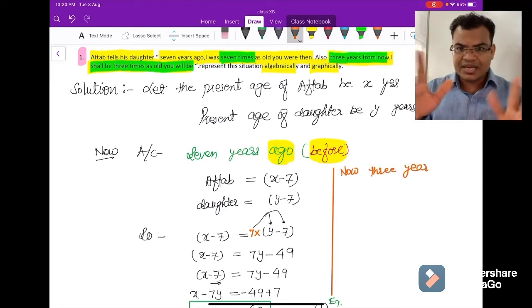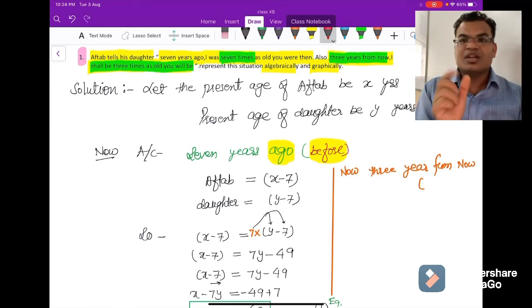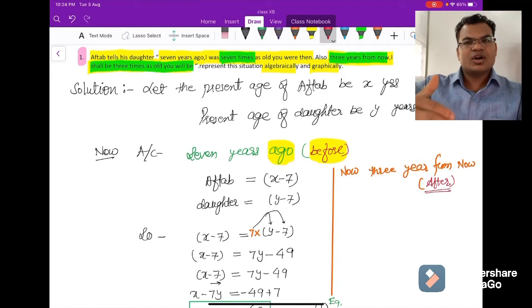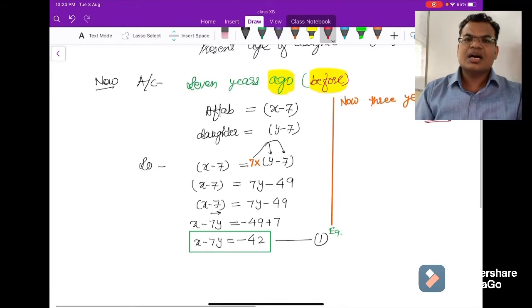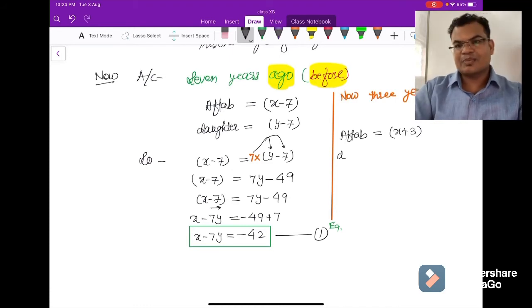So we plus, right? So what will you read? 3 years from now. From now means after 3 years. So he is not using the word after. He can say directly after 3 years. So after 3 years, the present age will be plus 3. So Aftab will be x. So what will be the age after 3 years? You will write here x plus 3 years. And his daughter will obviously be y plus 3, because we will add the 3 in his daughter's age also. So y plus 3 will be the age of the daughter.